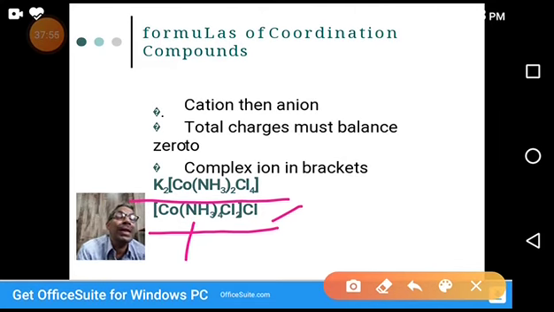So by seeing the formula, we can say whether a complex is cationic or anionic.